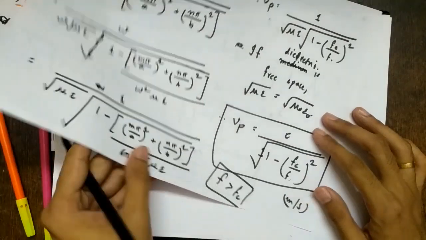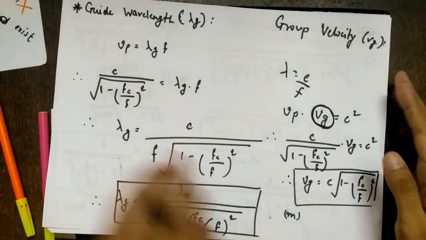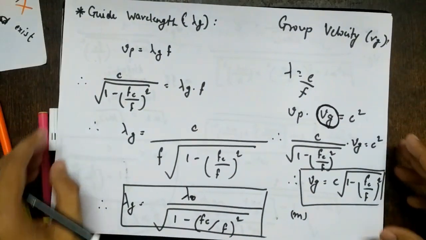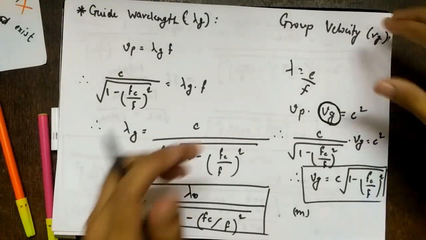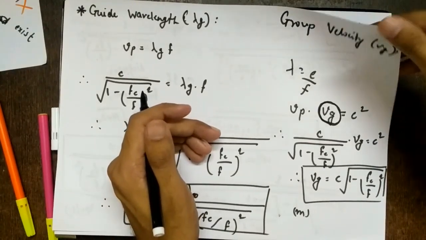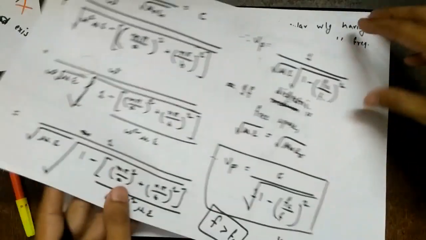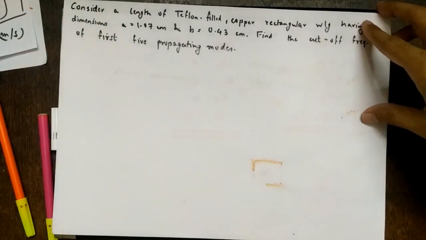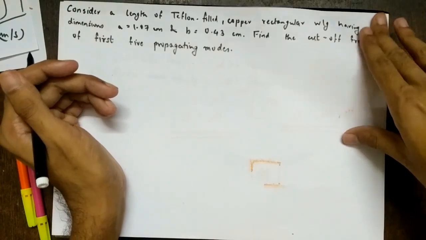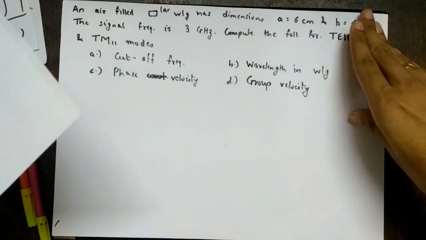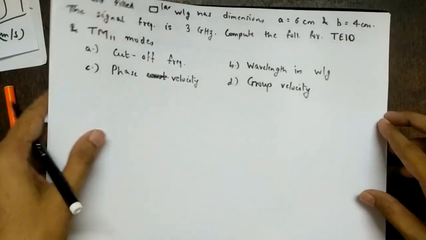You can refer to very beautiful videos on YouTube. Just search phase velocity and group velocity animation. From that you will come to know the concept. I can show the animation here, or you can refer to those videos. If you want, I can post in the classroom. Okay, so this is what about the expressions. So let's do some numericals based on this. Before this, I'll take this one because we have just done the derivations.